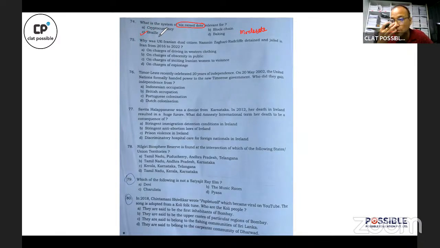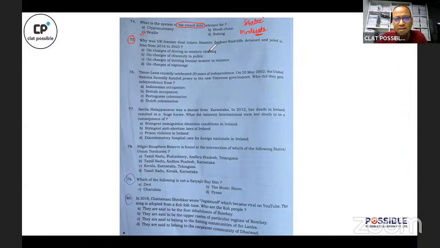So Braille is a system of writing for visually impaired, and in Braille, the visually impaired people read or sense the alphabet by touching those raised dots. So correct answer is C. Moderately difficult question, a static GK question. Correct. Question number 75, international affairs, global affairs.